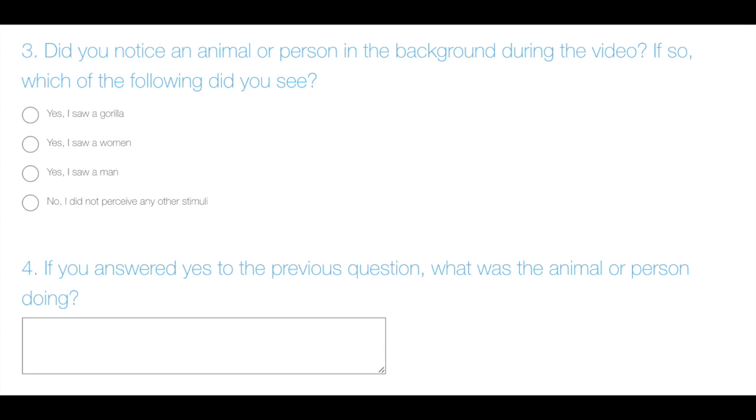We will have false stimuli in the answers to decrease the chance of the participant lying and saying they perceived the unexpected stimulus that was actually in the background. Our last question will ask what they saw the stimulus doing in the background.